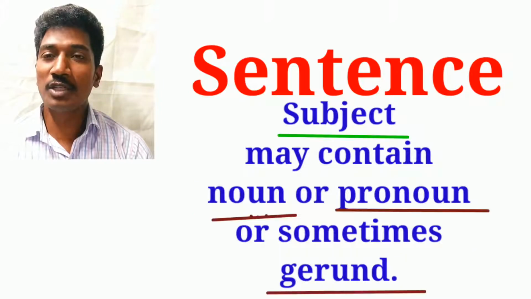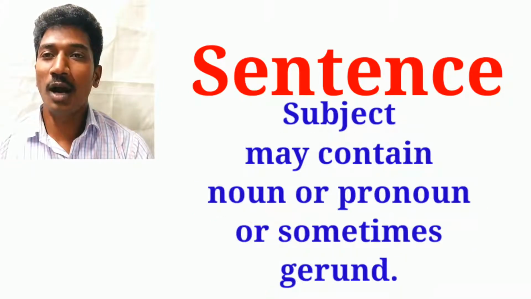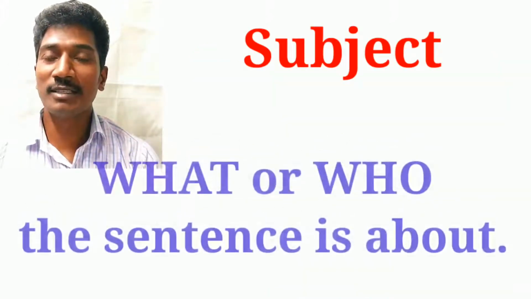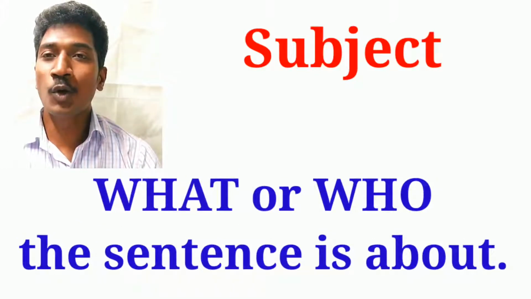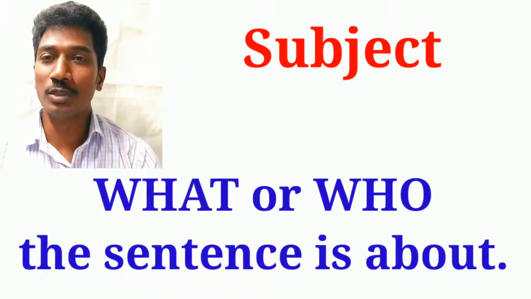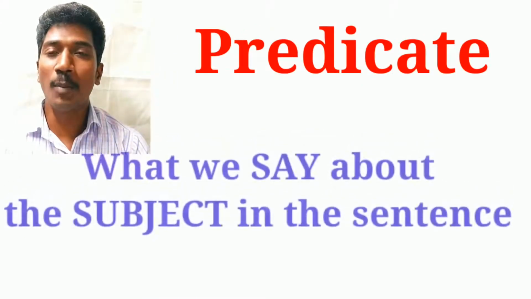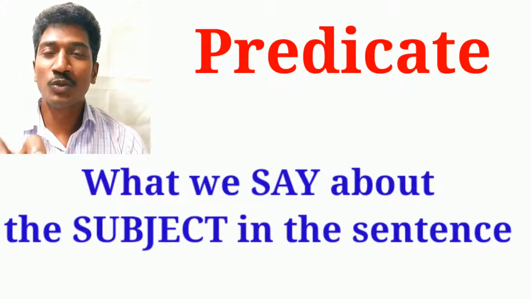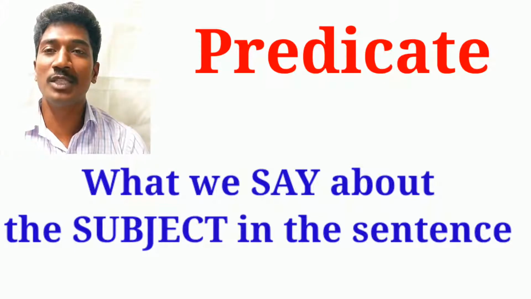The subject may contain a noun or pronoun, sometimes a gerund. The subject in the sentence tells about what or who the sentence is about. The predicate part tells about the subject, whom or what we are talking about. So the predicate tells about what the subject is. This is what we are going to talk about in detail. Whatever sentence you take, it contains two parts. So let's enter and see it in detail in today's video.